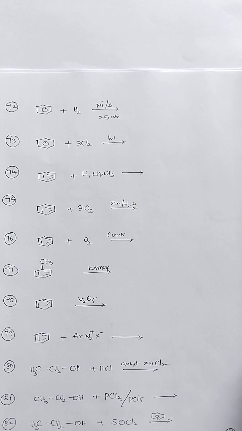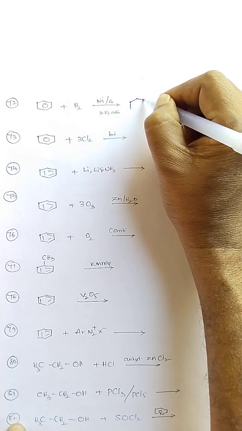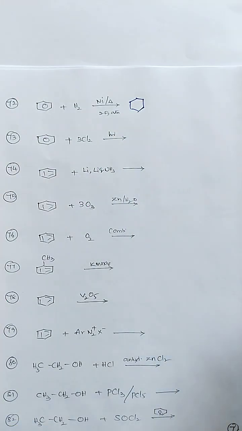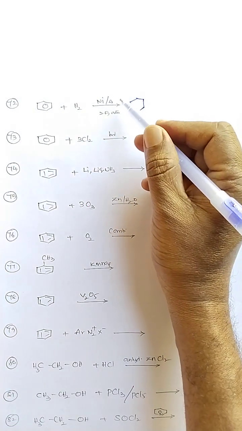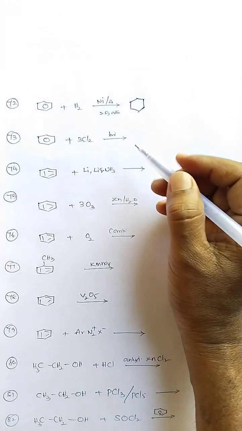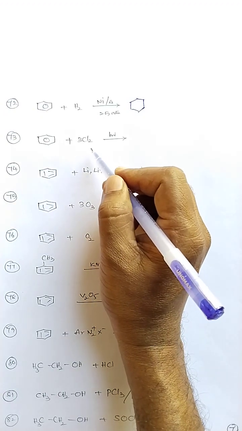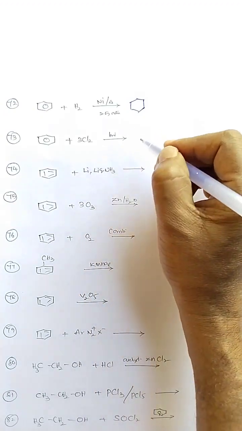So benzene hydrogenation gives us cyclohexane in the presence of a nickel catalyst, with heating. High pressure and high temperature are needed for this reaction. Next, benzene undergoes an addition reaction with 3 moles of chlorine in the presence of sunlight.